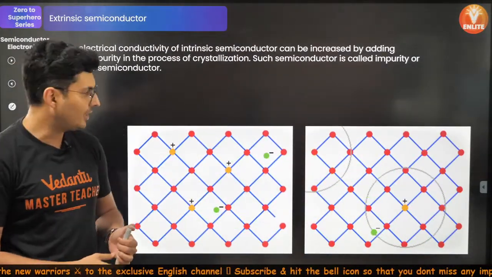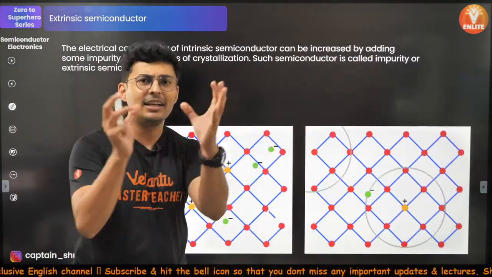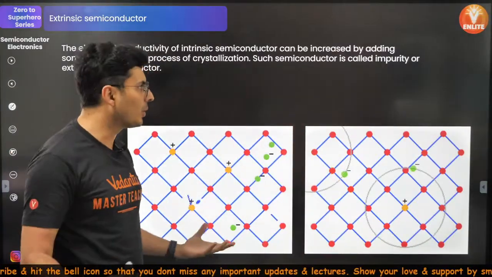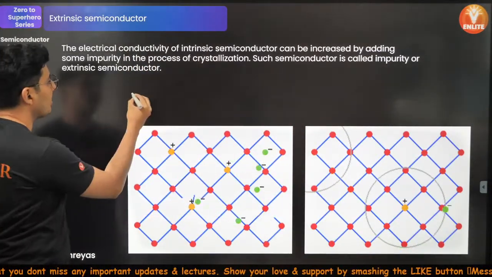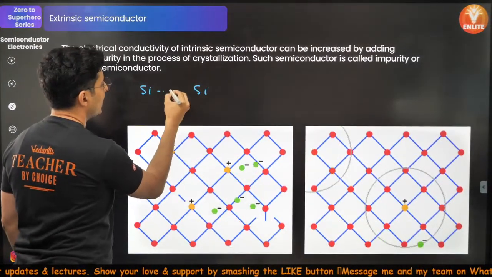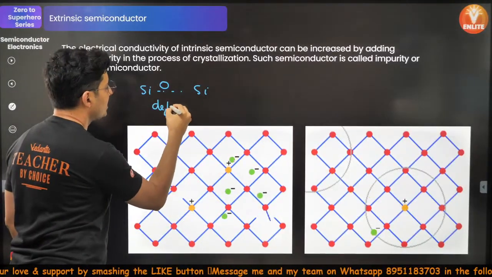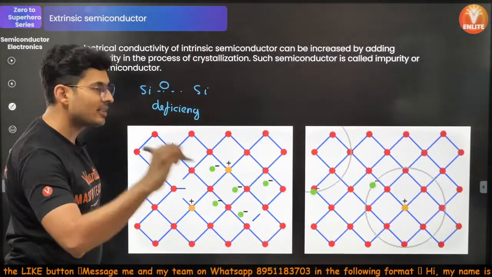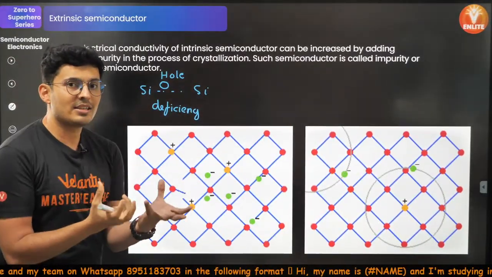Alright. So glad, Sonalika. So, this is what happens inside the entire solid structure. Bonds are made, bonds are broken. Wherever the bonds are broken, so let's say this is silicon, you break the bond, you get a deficiency. What is the deficiency called? It is called a hole. Deficiency is called a hole.